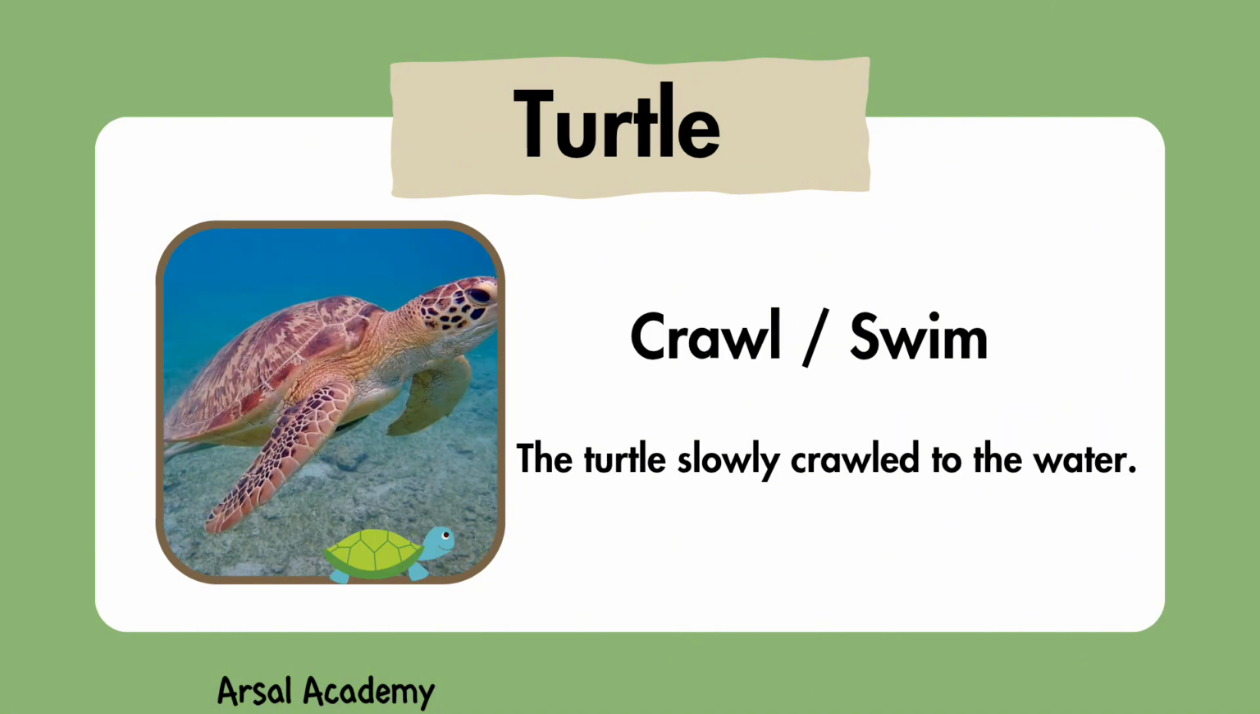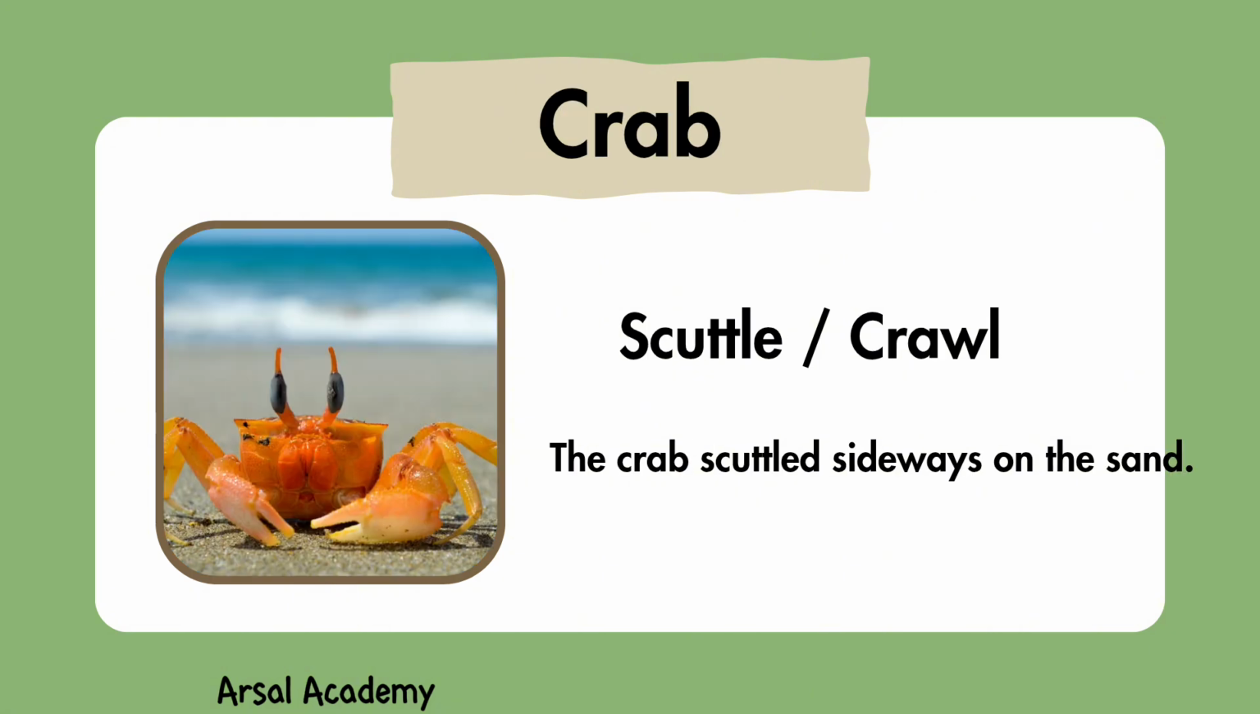This is a turtle. It can crawl and swim. The turtle slowly crawled to the water. This is a crab. It can scuttle and crawl. The crab scuttled sideways on the road.